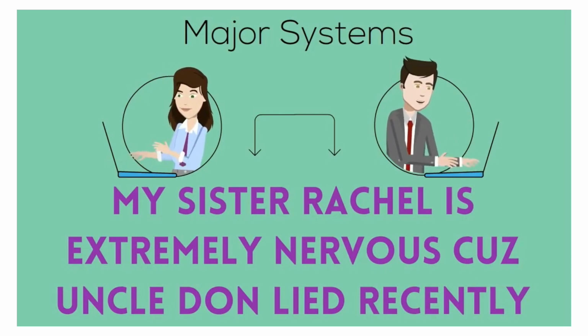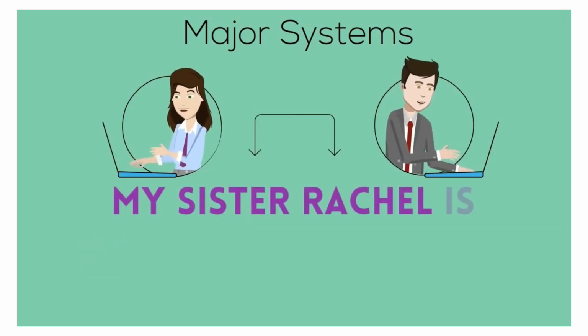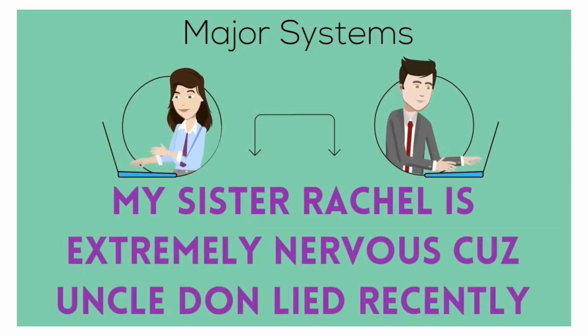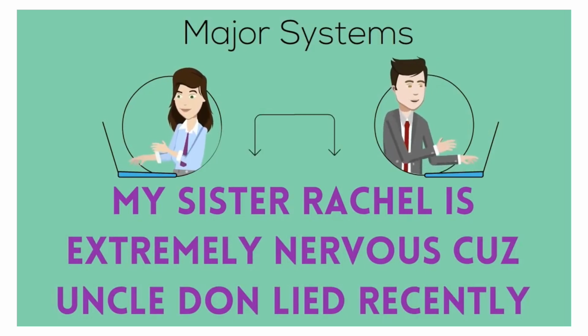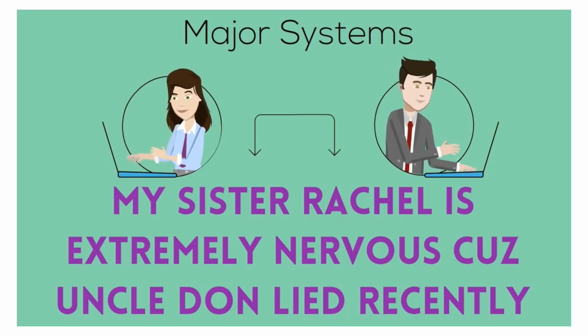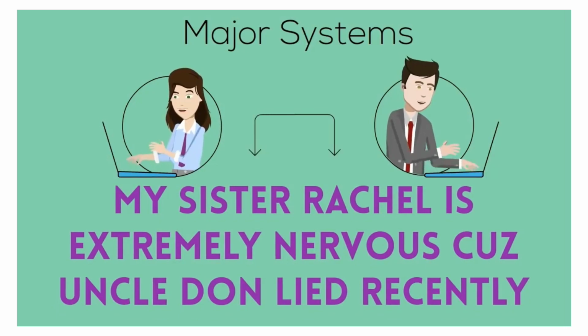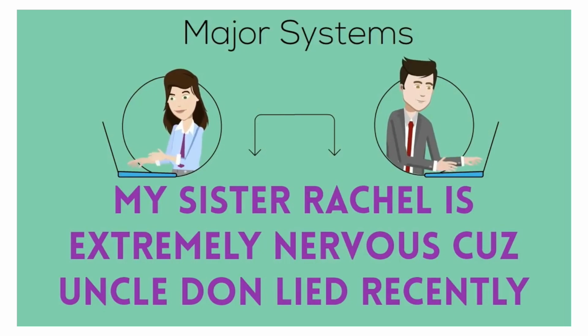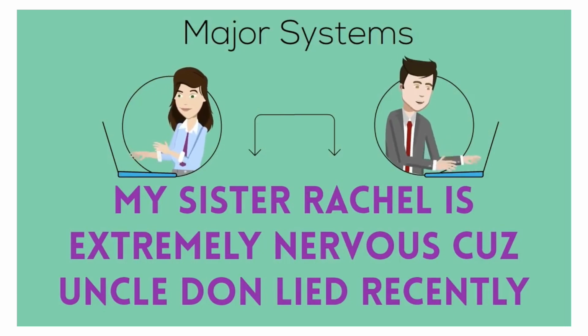And this stands for: the My is muscular, the S is skeleton, the Rachel is reproductive, the I is integumentary, the E is endocrine, the nervous is nervous, the C is circulatory, the U is urinary, Don is digestive, L is lymphatic, and the recently is the respiratory. So there are two mnemonic devices to help you remember the major organ systems of the human body.